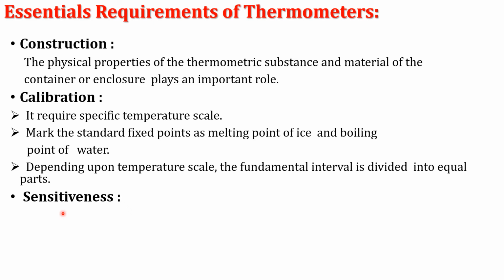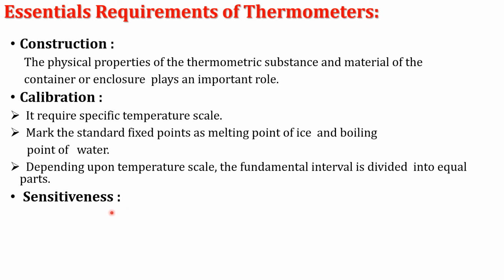The next requirement of the thermometer is sensitiveness. Now, how do we decide a thermometer is sensitive? If the thermometer gives a large change in reading for a very small change of temperature, then only it is said to be sensitive.